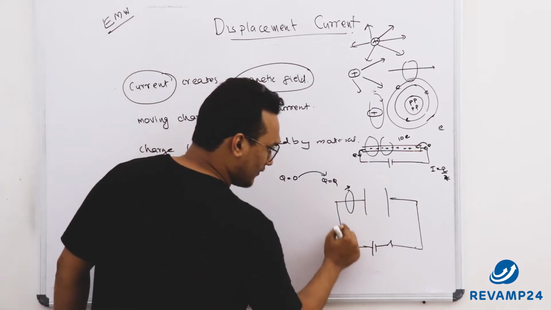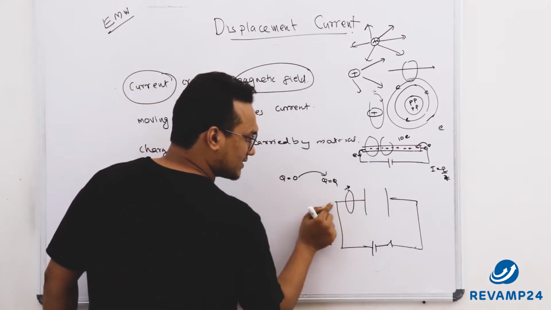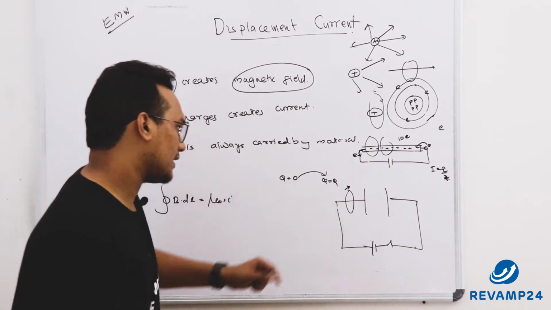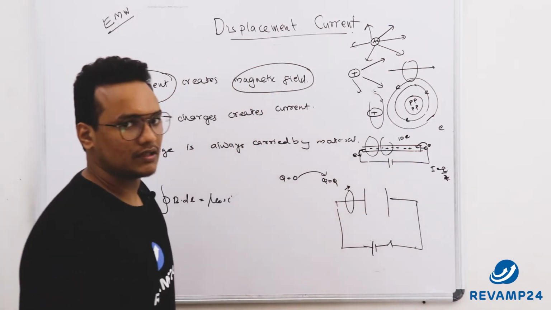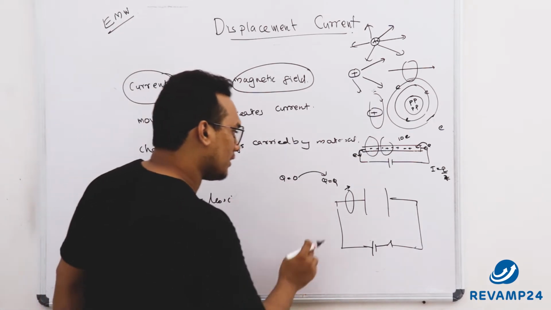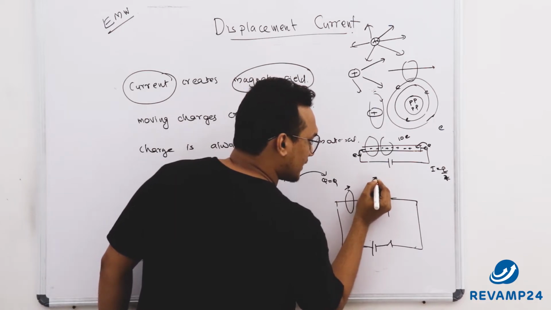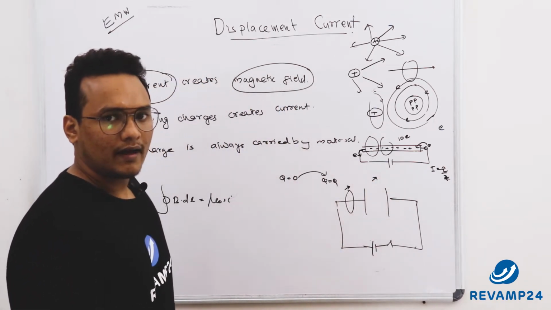So here, whenever the capacitor was charging, there were charges moving here, so we can see a magnetic field here. That magnetic field will give a deflection to the needle. Now at the same time, after this experiment, he kept his magnetic needle here and observed.